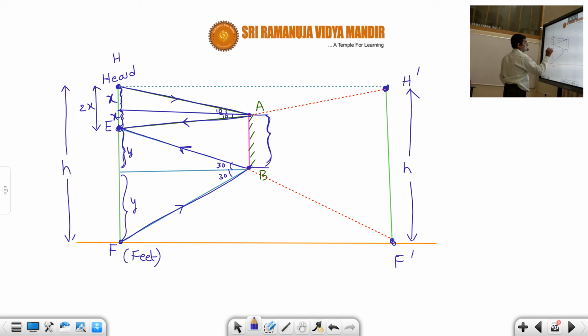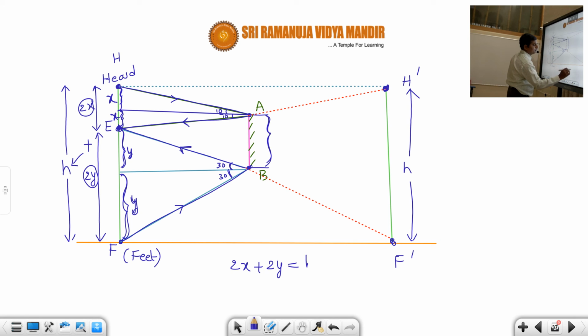Now if this distance is y, then this is also y, because the angle of incidence is equal to the angle of reflection. So adding both, I get 2y. Now 2x plus 2y should be equal to h.